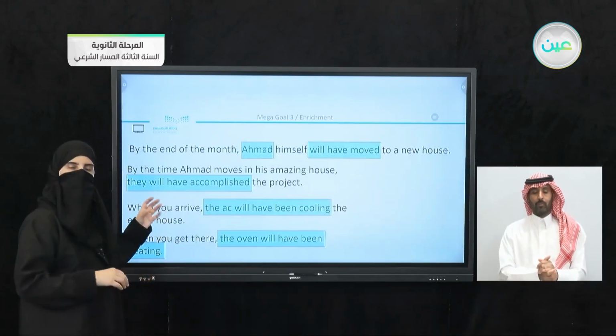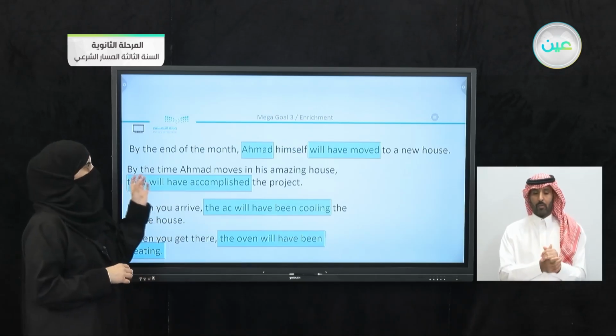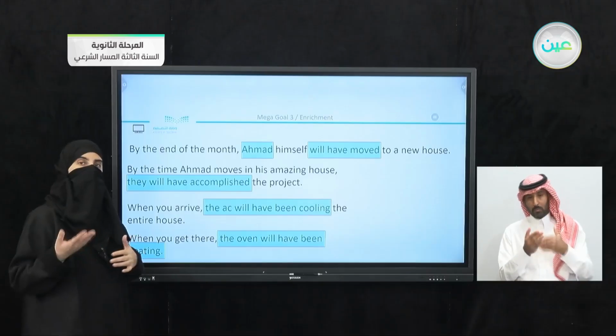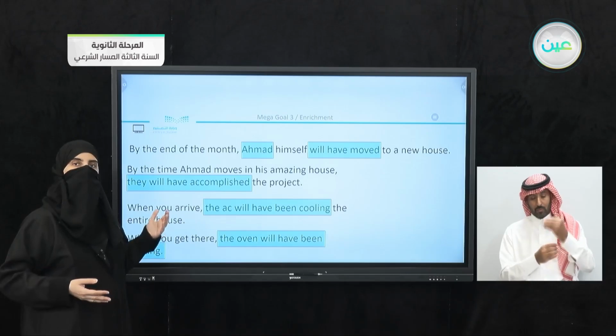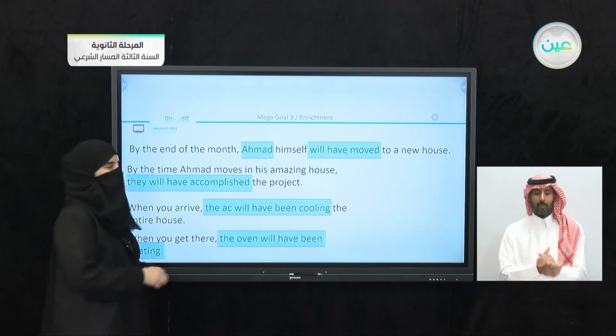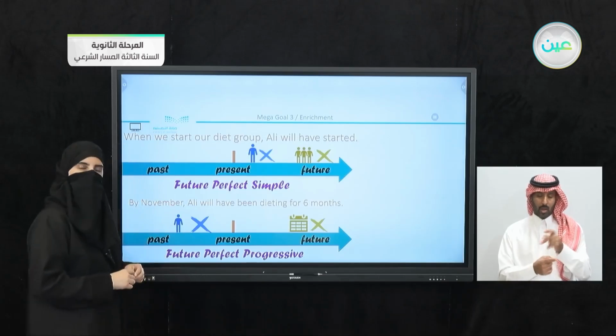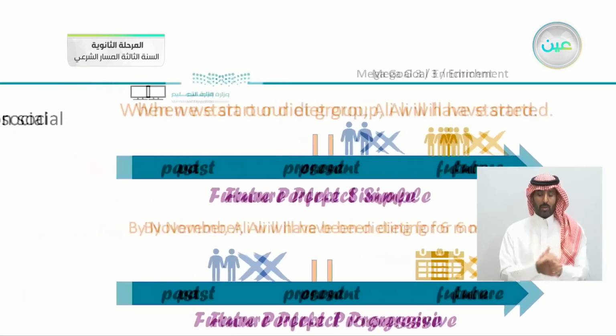Just to recall the examples that we have here, we said, for example, Ahmed himself will have moved. By the time Ahmed moves in his amazing house, they will have accomplished. The AC will have been cooling, and the last one, the oven will have been heating. So you can see that we have the future perfect simple, and we have the future perfect progressive in the other two sentences. We showed the difference between the two structures.